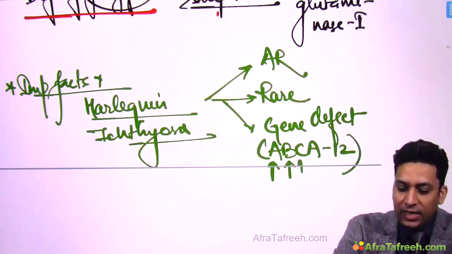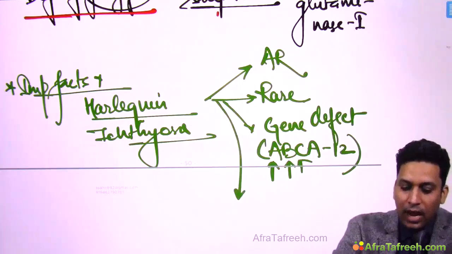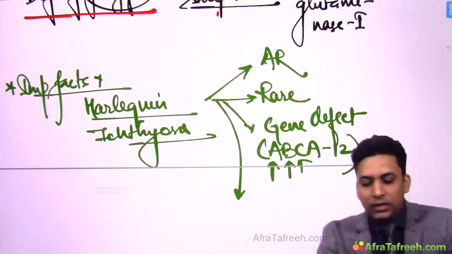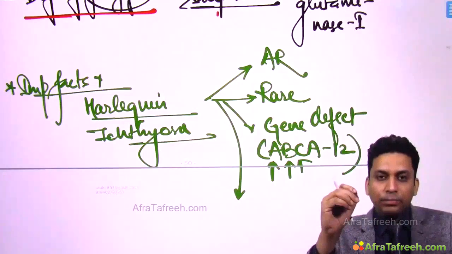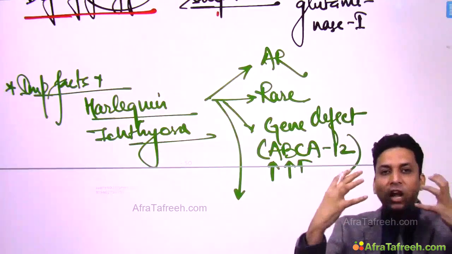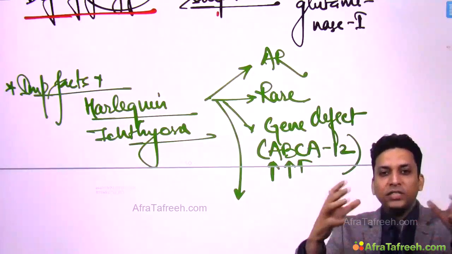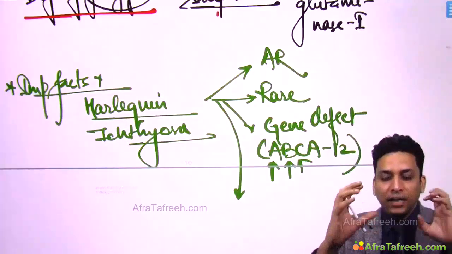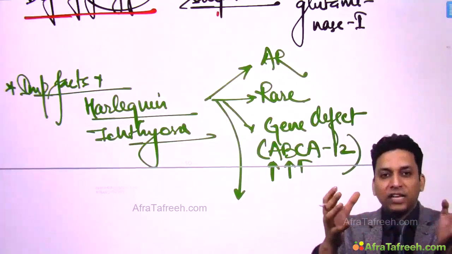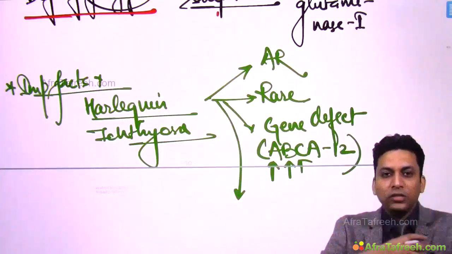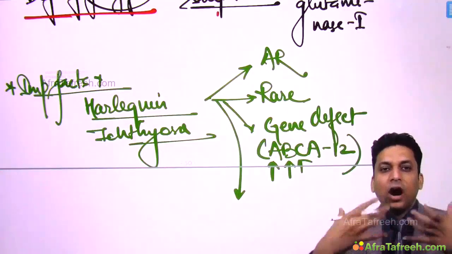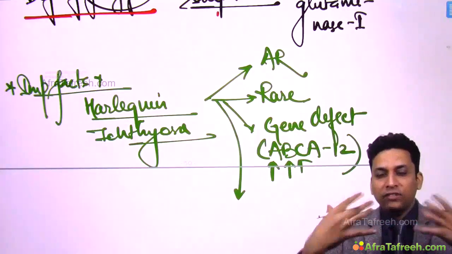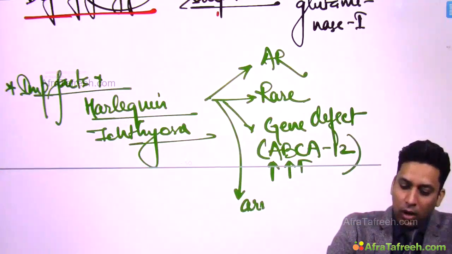And in this type what happens is that the disease is very severe and the patient has very large scales over the body. Many of these patients might die at the time of birth, and some might survive but they have poor prognosis. Because they have very large scales, these scales over the chest especially look like armor, like the warriors wear armor when they go for war. So armor like scales are seen.